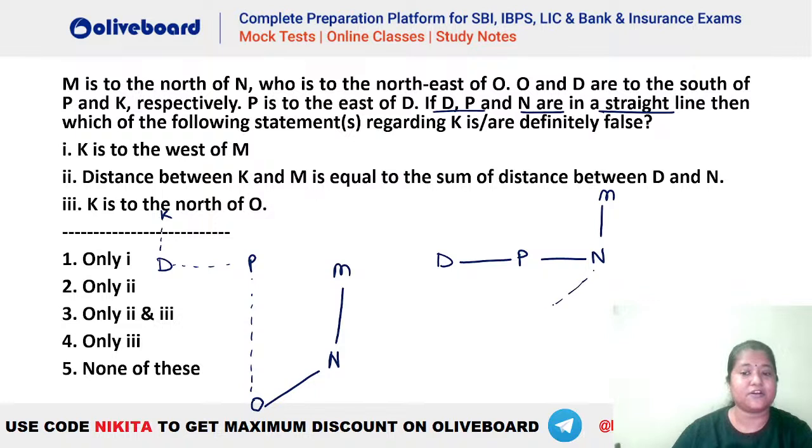And N is somewhere to the, this one, O. Okay, so this is the situation here. And we do not know what is the distance between this D and K, right? This is the diagram that we will be getting here. This type of diagram we are getting here for sure.